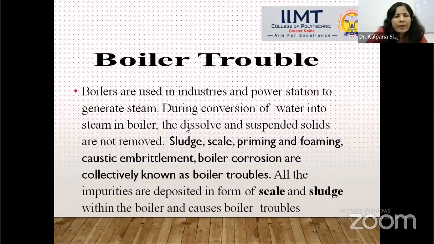Now what happens inside the boiler if we introduce hard water inside the boiler? So many problems we will discuss if we introduce hard water in the boiler: sludge, scale, priming, foaming, caustic embrittlement, and boiler corrosion. So there are 6 problems basically. We will discuss these one by one, and these problems are collectively known as boiler trouble.